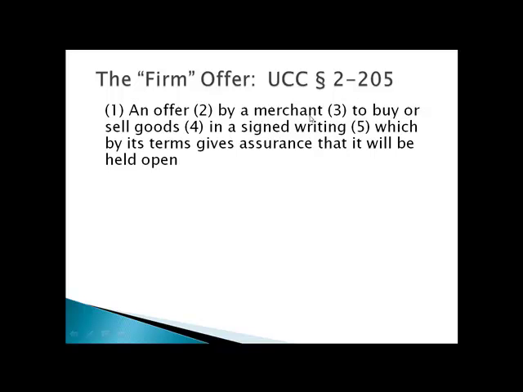And remember, we said that the UCC will apply whether or not there are merchants, but some provisions apply differently if there are merchants. This is one of those provisions. The firm offer can only be found when it is a merchant who's the one who is making the offer. Okay, the offeror, usually.